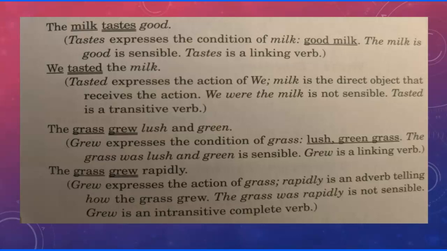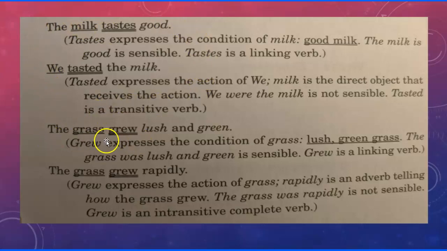Then if you look at a different form of taste, we tasted the milk. Look at this. We tasted what? There's a noun at the end of the sentence. In this case, it's a direct object, and it's a transitive. So these kinds of things can really trip you up.